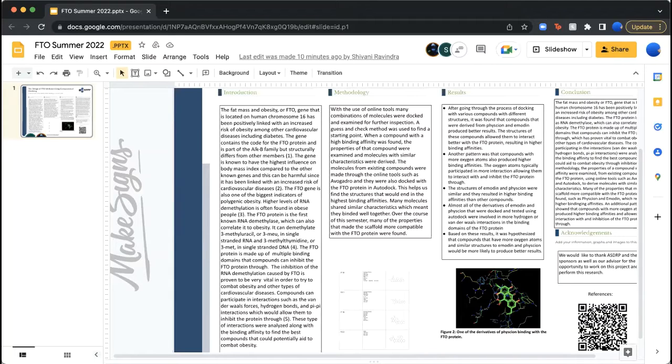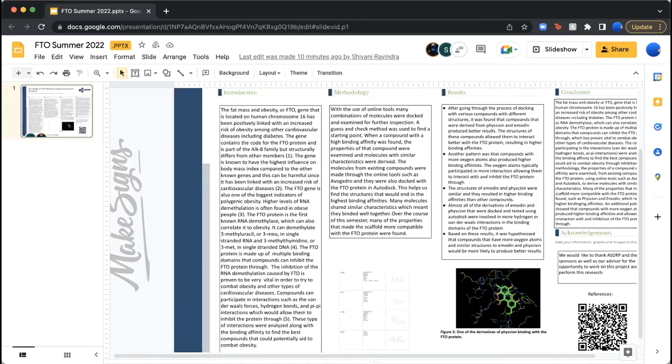Higher levels of RNA demethylation is found in obese people, and the FTO protein is the first known RNA demethylase, which can also correlate it to obesity. It can demethylate 3-methyluracil or 3-MeU in single-stranded RNA and 3-methylthymidine or 3-MET in single-stranded DNA.